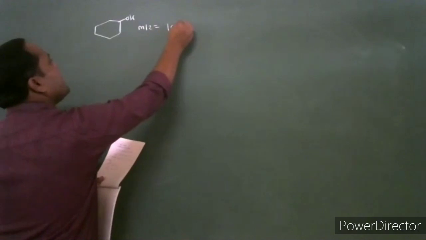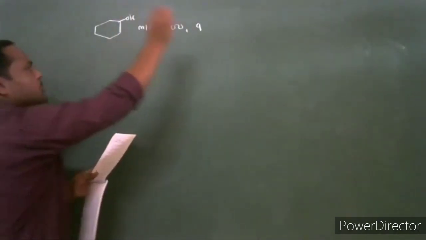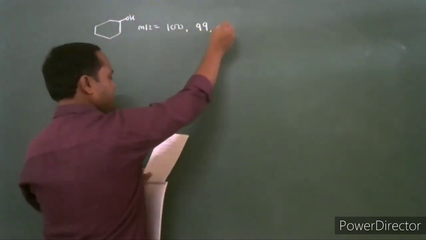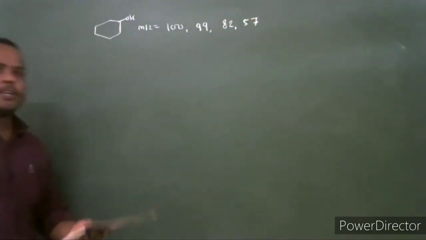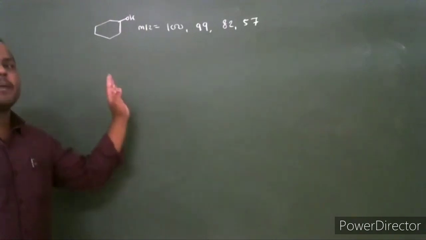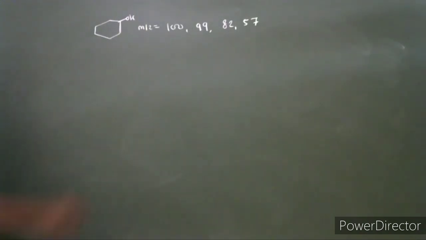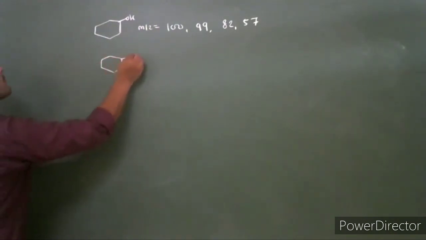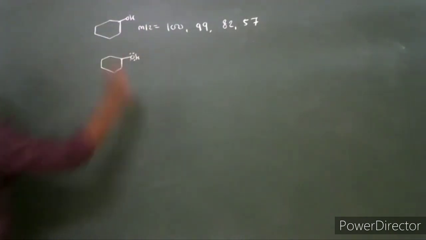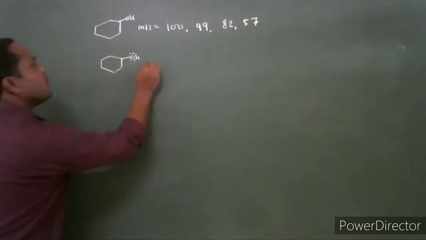It gives fragment ions at mass to charge ratio 100, 99, 82 and 57. Show the mechanism of formation of these fragment ions. The first fragment is the molecular ion peak. The oxygen has a lone pair of electrons.